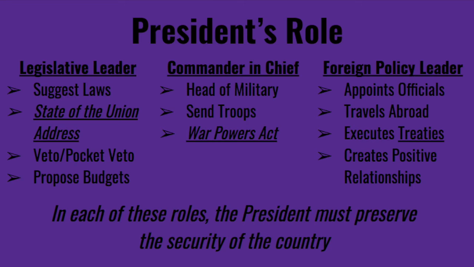Another role the president can have is vetoing or pocket vetoing legislation. Remember, we did talk about this last chapter as well. It ultimately rejects what Congress passes, but remember, Congress can also then go back and override the president's veto with a 2/3 vote. Last, the president can propose budgets.